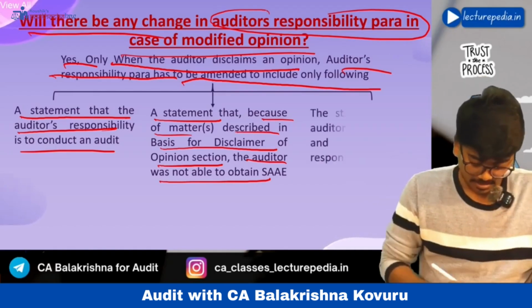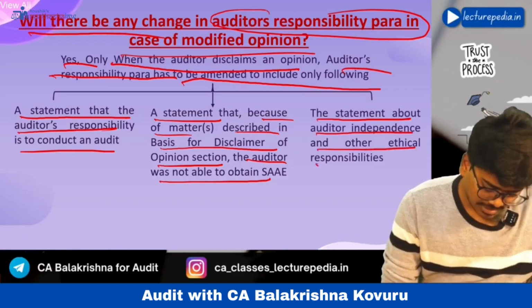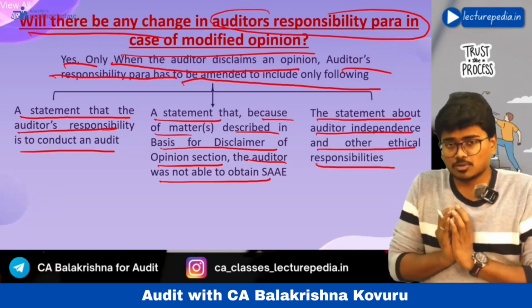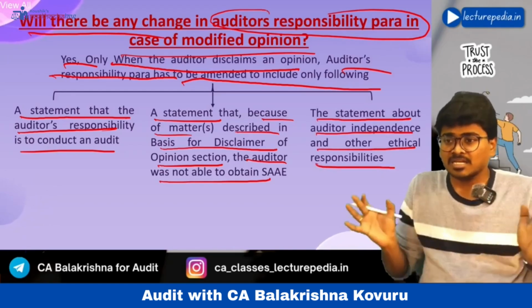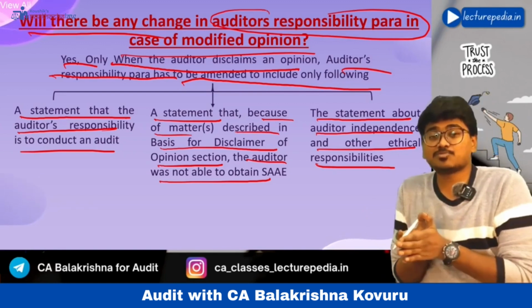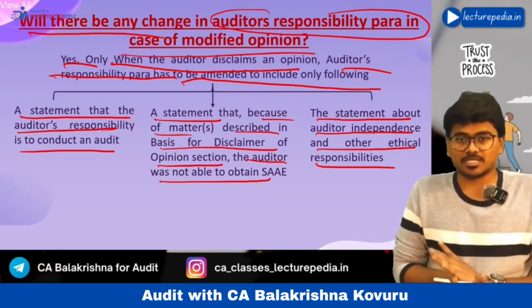And the statement about auditor independence and other ethical responsibilities. This is how the auditor's responsibility paragraph will change only if you give a disclaimer of opinion.